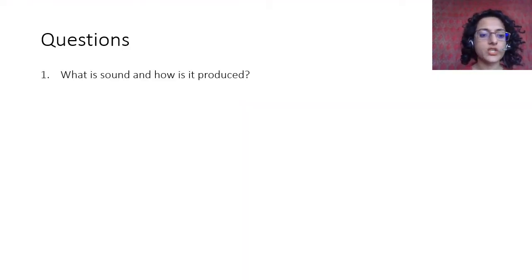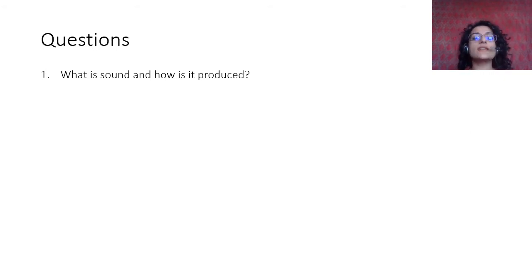So coming to the first question, what is sound and how is it produced? So what is sound? Sound is a form of energy that produces sensation of hearing in our ears. Whenever there is a sound that is produced and it comes to our ear, we hear something, right? So that sensation of sound that is produced is by the energy, and that energy is called sound.